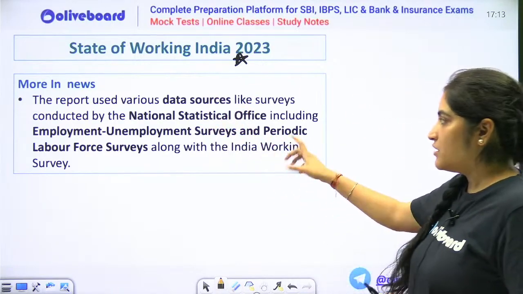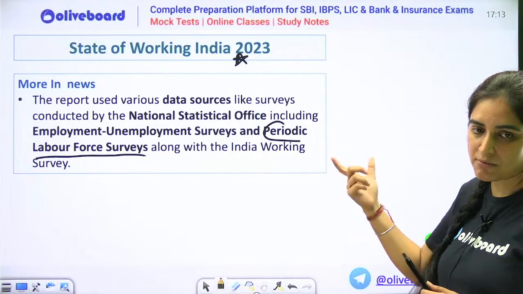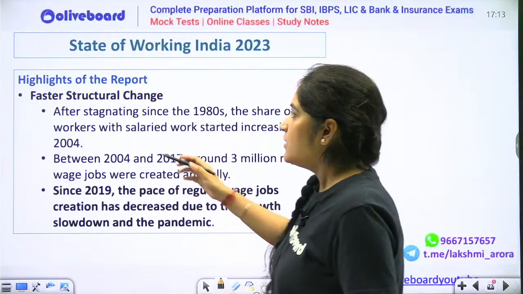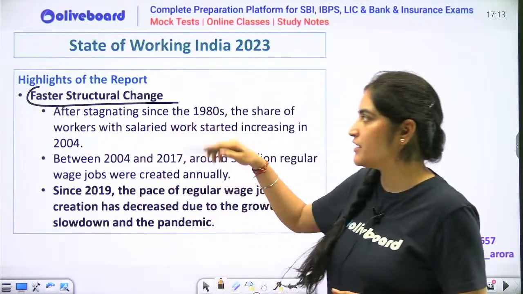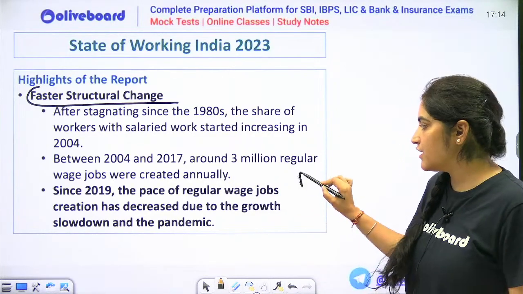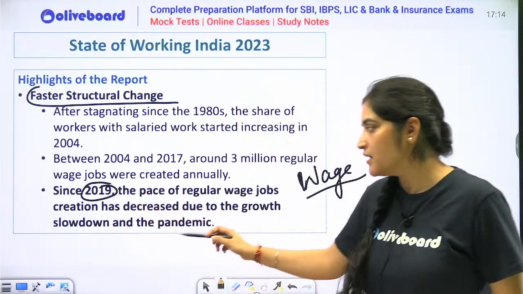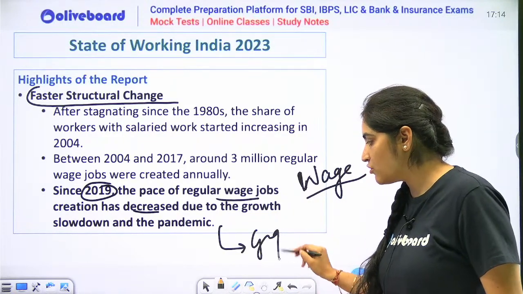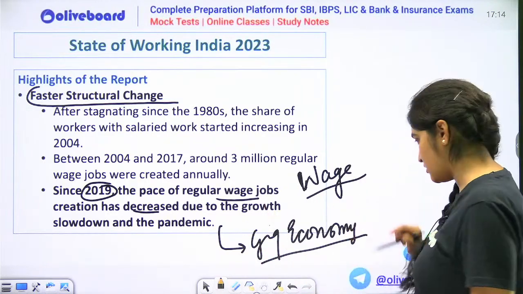So this is the data. They have collected the data from your PLFS. Who publishes PLFS? If somebody could please tell me, कौन publish करता है PLFS? Next thing, the highlights of the report tells about the faster structural change. It is telling that structural changes are happening very fast. Earlier, they were seeing that waged employment was increasing, but abhi recent में, after 2019, they are seeing that there is a decrease in your regular wage employee. That means या तो ज़्यादा gig economy promote हो रही है, और या फिर contractual या फिर informal economy is getting promoted. This is what this report highlights.